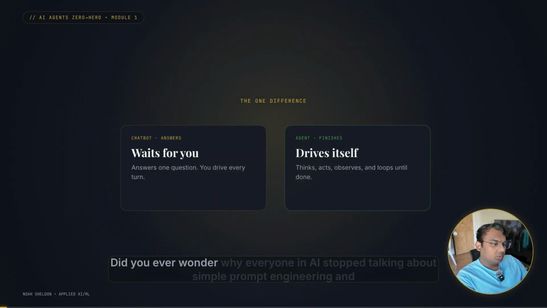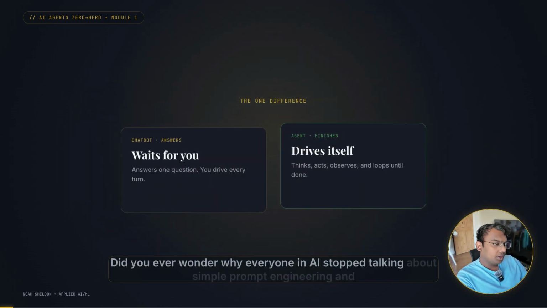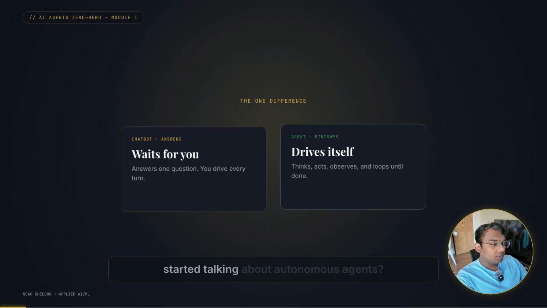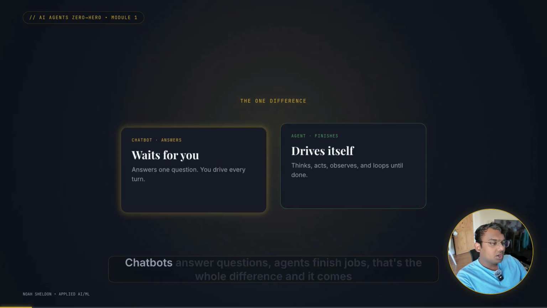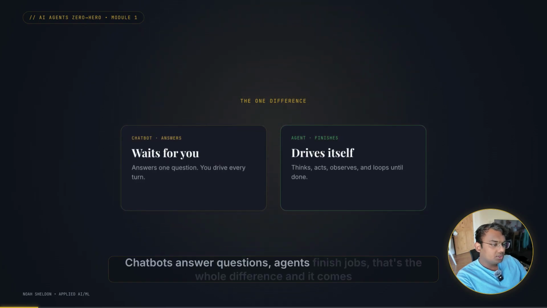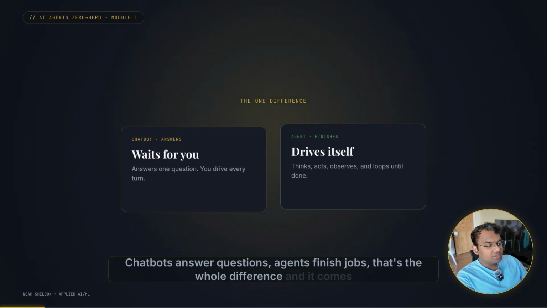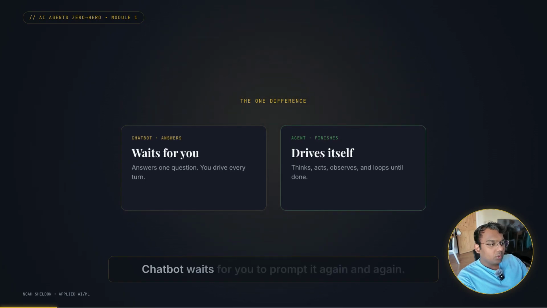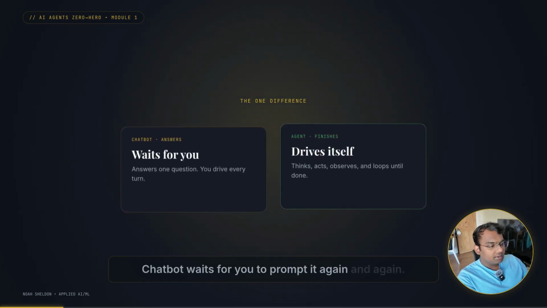Did you ever wonder why everyone in AI stopped talking about simple prompt engineering and started talking about autonomous agents? Chatbots answer questions, agents finish jobs. That's the whole difference, and it comes down to a single concept: the autonomous loop. A chatbot waits for you to prompt it again and again.